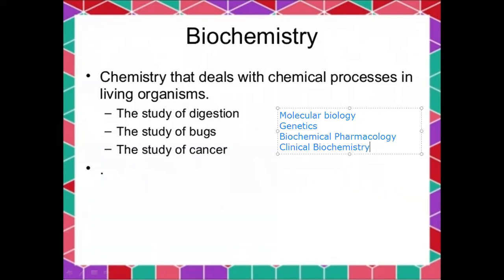The last one is agricultural biochemistry. These are the sub-branches of biochemistry: molecular biology, genetics, biochemical pharmacology, clinical biochemistry, agricultural biochemistry.